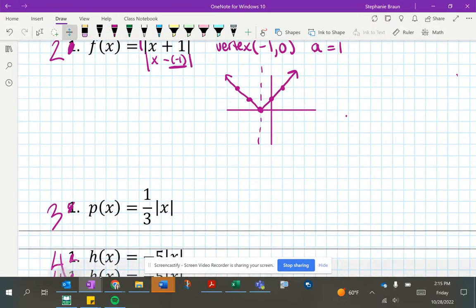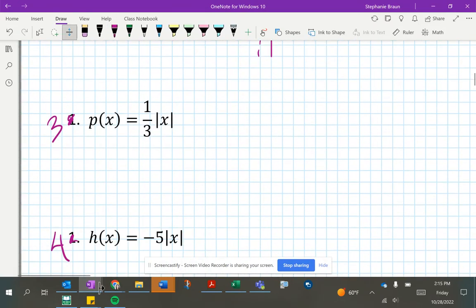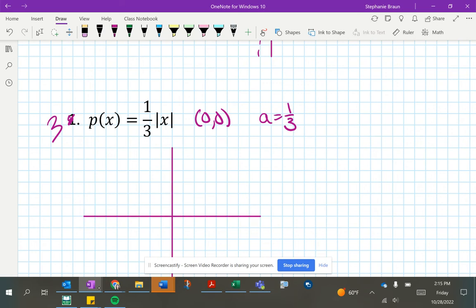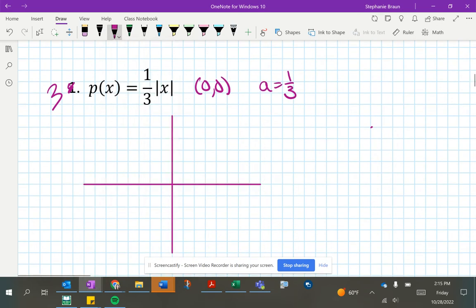For this next one, the h and k values are 0. Nothing was being subtracted from x and nothing was on the outside, but your a value is 1/3. So here, your vertex is 0, 0, and your slope is 1/3. So up 1 over 3. Up 1 over 3. See how it's growing more slowly? And then reflect that. Up 1, back 3. Up 1, back 3.